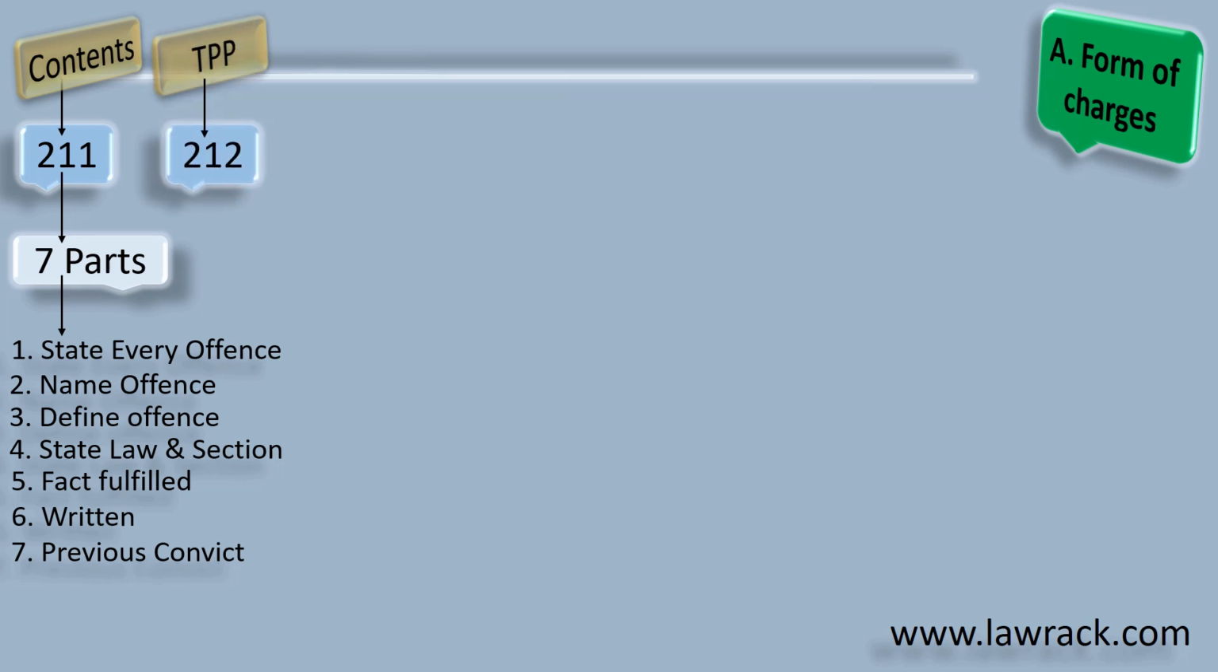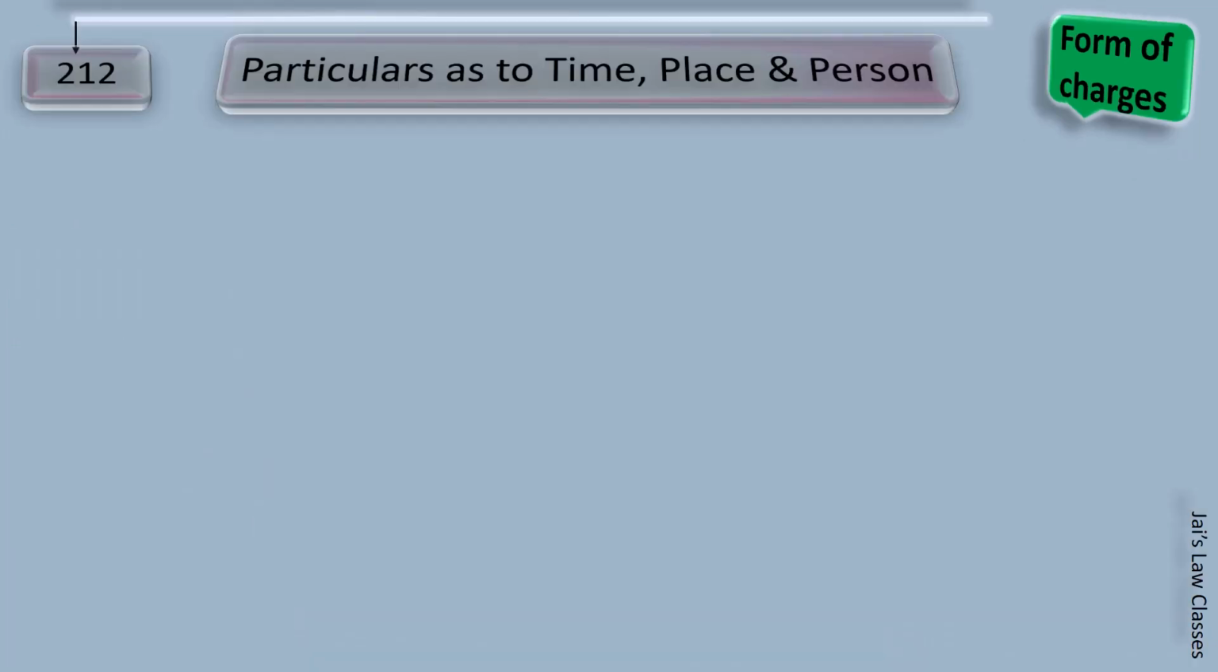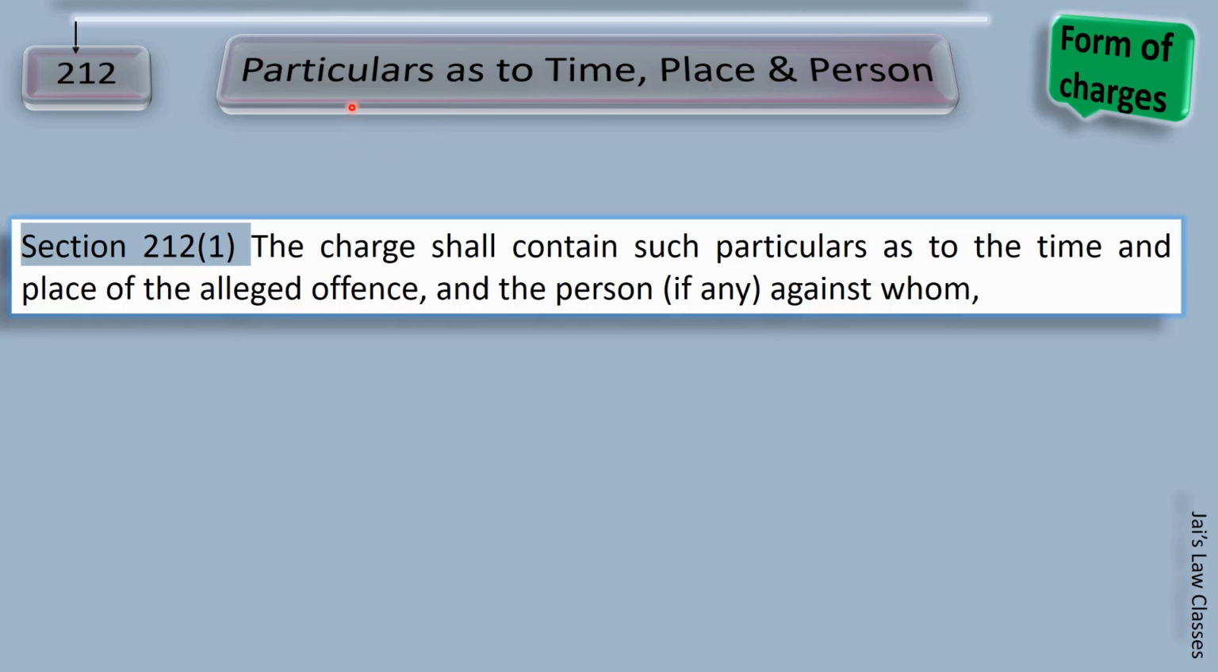Now 212 has 2 parts. 1. TPP, that is time, place and person, and 2. The gross sum or the property. Let's check what they are. Let's cover section 212 in detail. The particulars as to time, place and person. The title itself informs us of everything which is going to come under section 212.